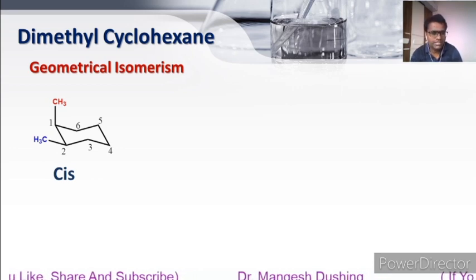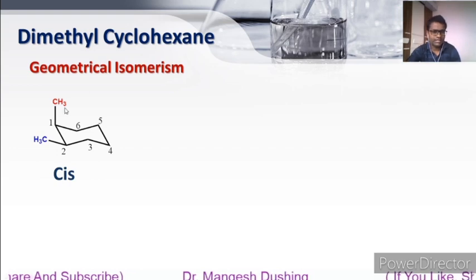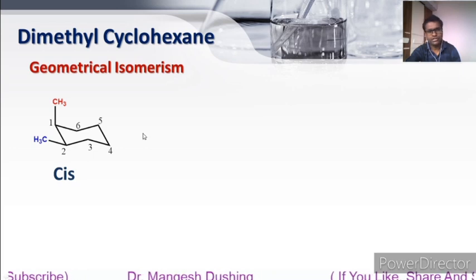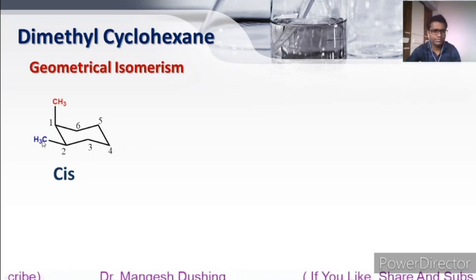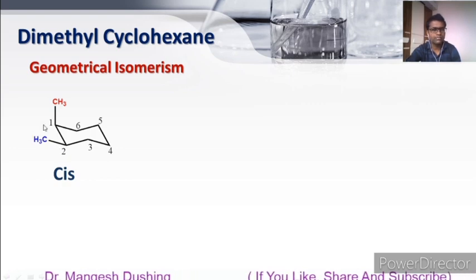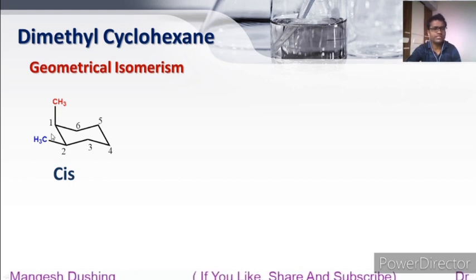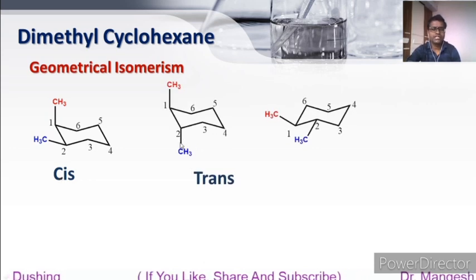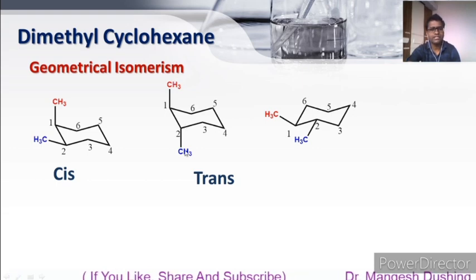As we know, this is the structure of 1,2-dimethyl cyclohexane. If you consider this is the general molecular plane of the cyclohexane, both these methyls are pointing out on the same side of the general molecular plane, that is the upward side. If these two methyls are pointing on the same side, then this is called the cis isomer. But if these two methyls are pointing in different directions, one methyl upside, the second methyl downside, then this is called the trans isomer.